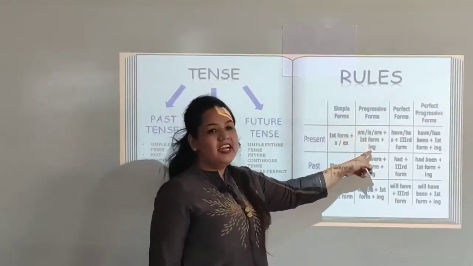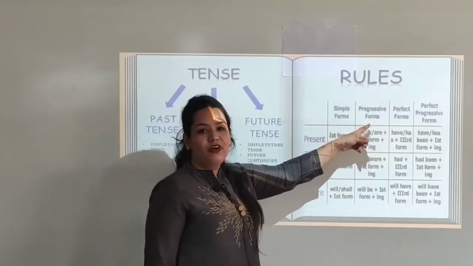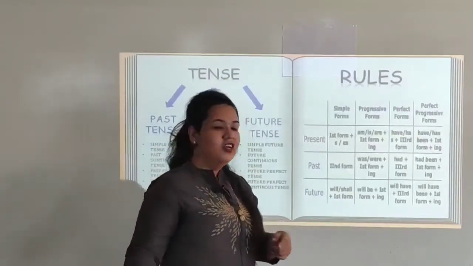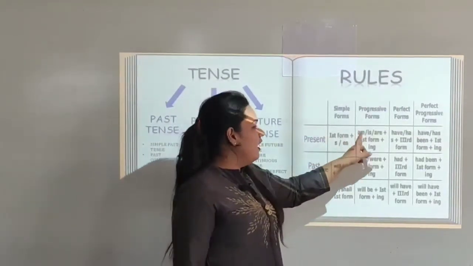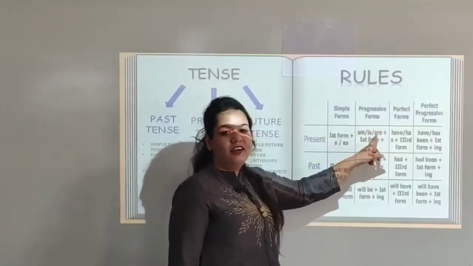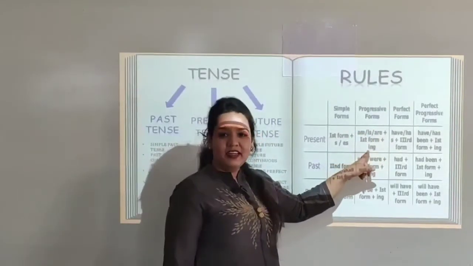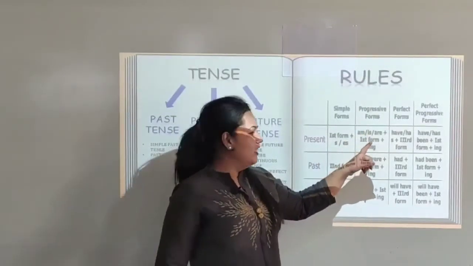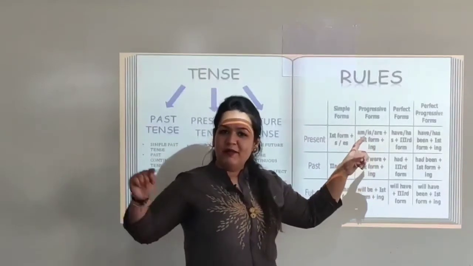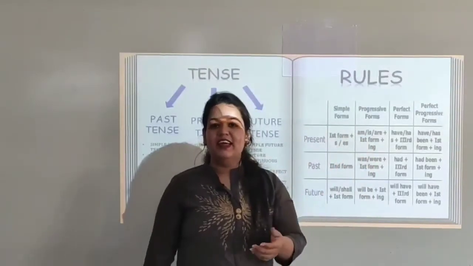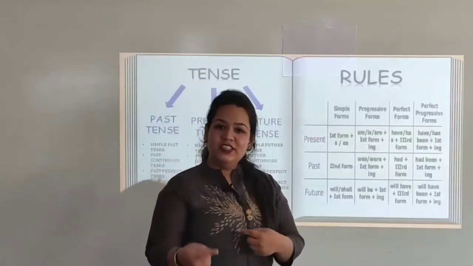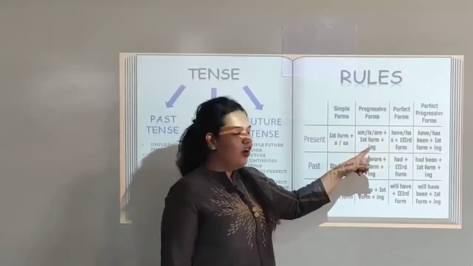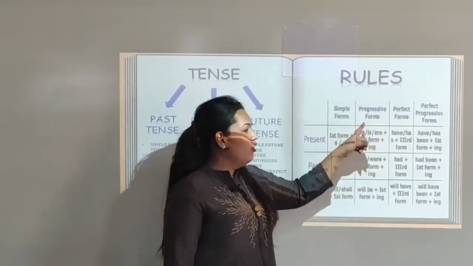Let us see the next part, that is the progressive form. Progressive form means the action is going on in continuous motion. So for that we have to add am, is or are with the first form of verb plus ing, that is dance plus ing will become dancing. Am plus dance will become am dancing. I am dancing, that means the action is going on in continuous format. So we will use base form of verb plus ing along with either am, is or are.